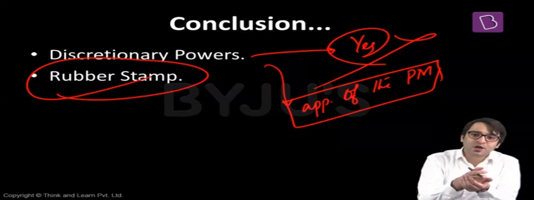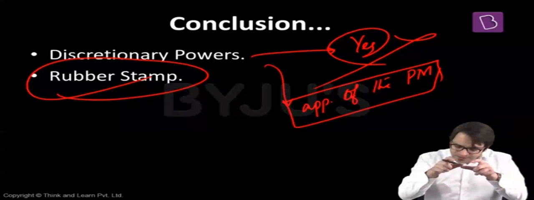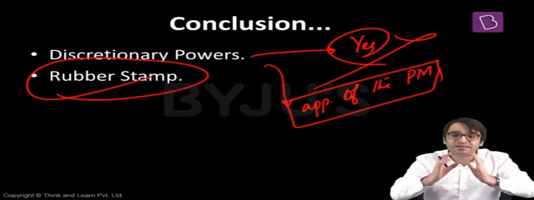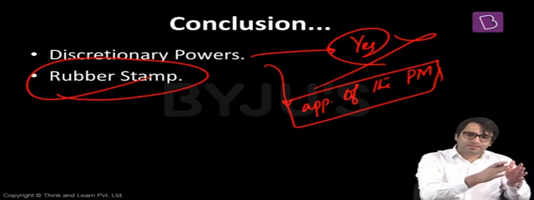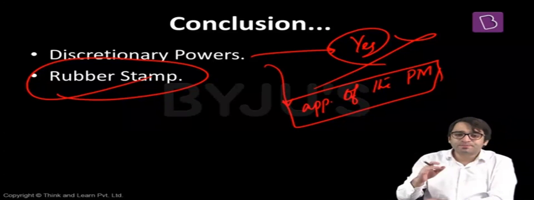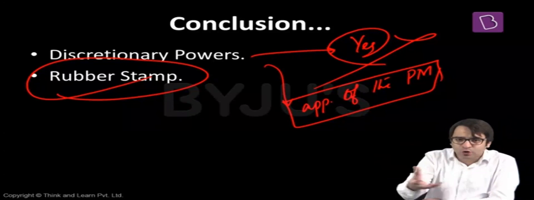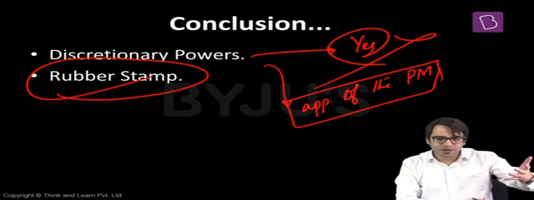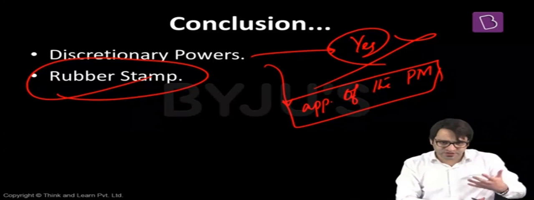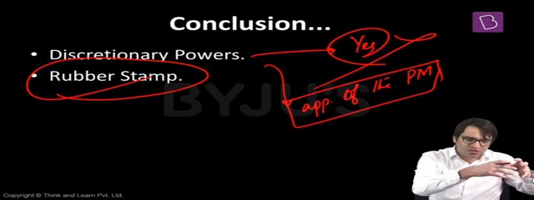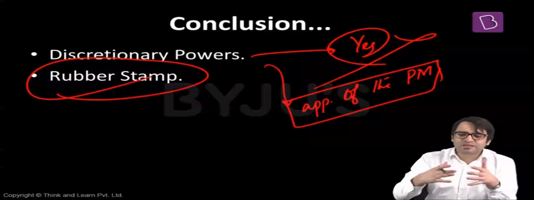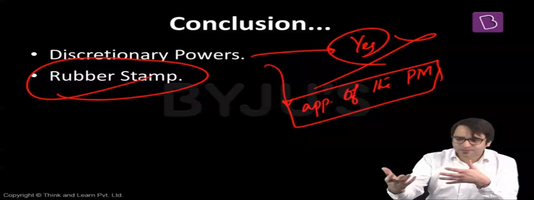And then the President has to appoint someone who has the majority on the floor of the Lok Sabha. And only that individual who commands majority on the floor of the Lok Sabha can continue as the Prime Minister of this country. That means in one way, appointment of the Prime Minister is the discretionary power of the President, 100%. But once you dig deeper, even this is not discretionary power. Because the President has to appoint someone as the Prime Minister who has the majority on the floor of the Lok Sabha. That is why the President appoints somebody whose party has won the majority in the Lok Sabha elections, or somebody who commands majority, or somebody who is the leader of the largest coalition in Lok Sabha as the Prime Minister of this country.